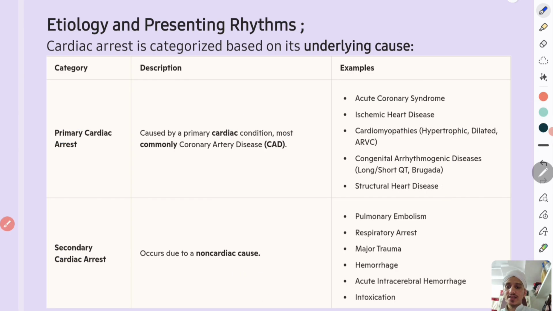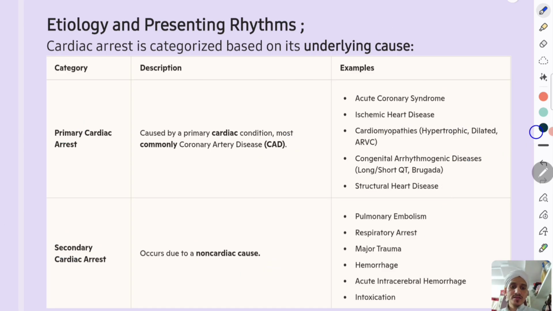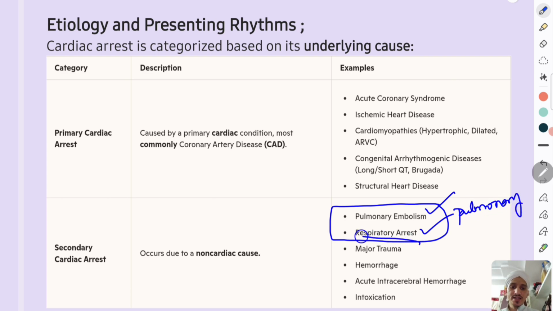Then the second thing is non-cardiac causes. The top two are the pulmonovascular causes. Pulmonary embolism is the number one cause. Second is respiratory arrest. These are nothing but pulmonary causes. And second, you can take major trauma and hemorrhage. Third, you can divide it as three: major trauma, hemorrhage, and acute intracerebral hemorrhage.